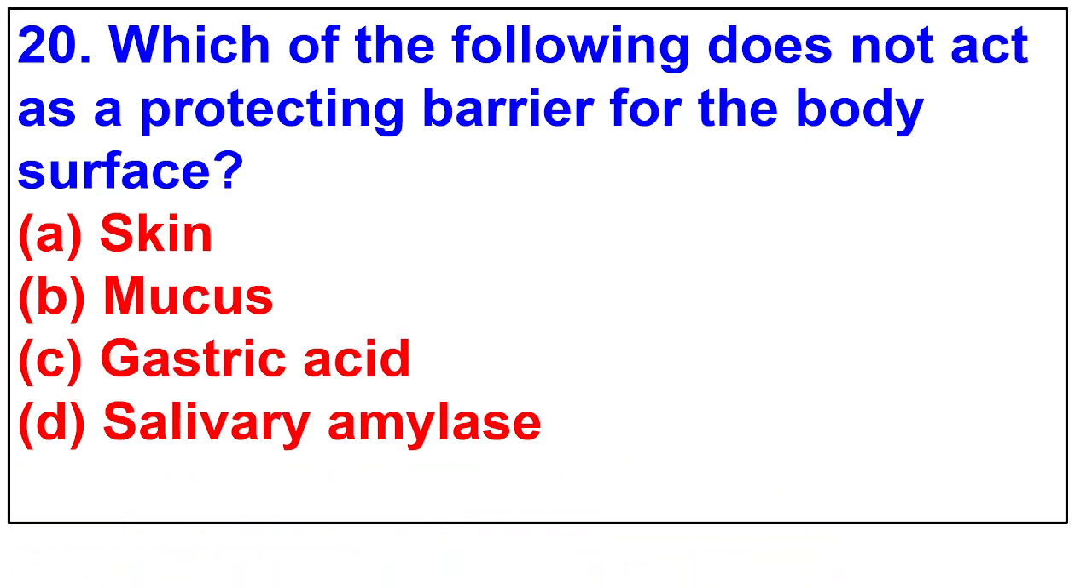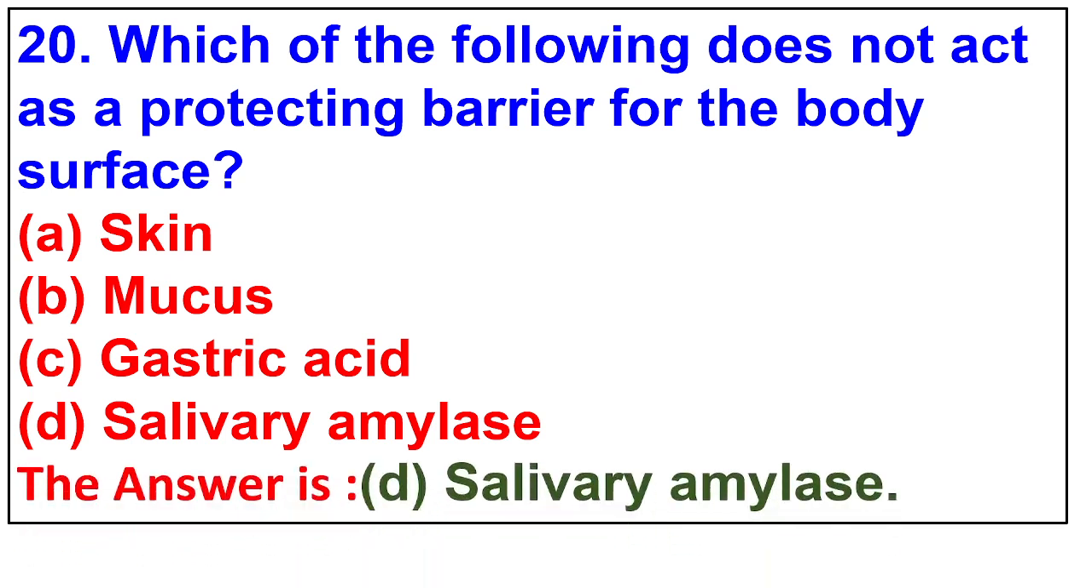20. Which of the following does not act as a protecting barrier for the body surface? Skin, mucus, gastric acid, salivary amylase. The answer is salivary amylase.